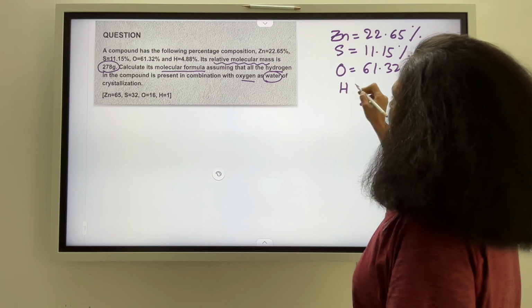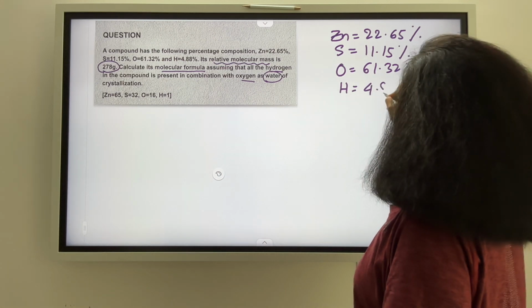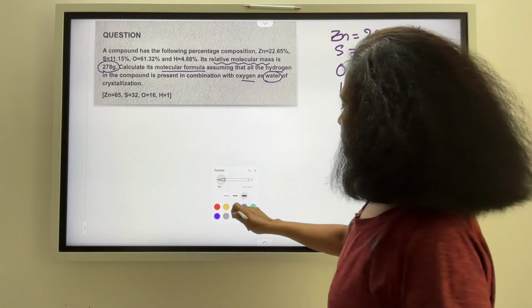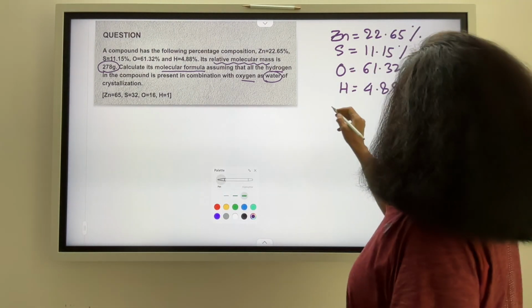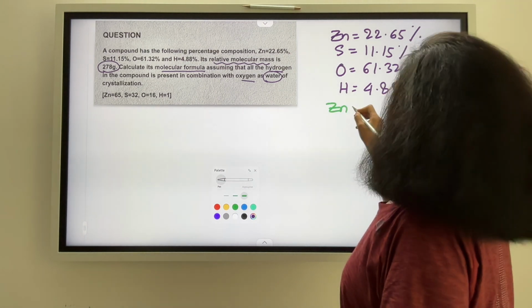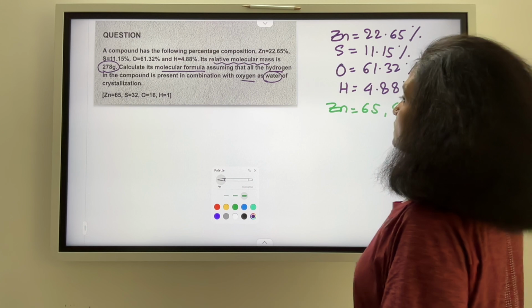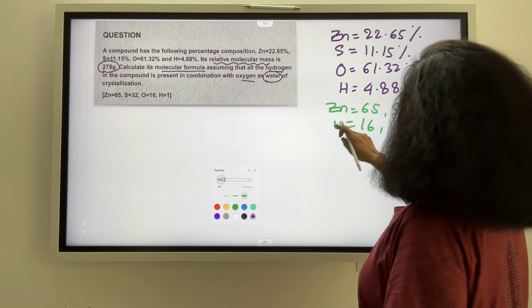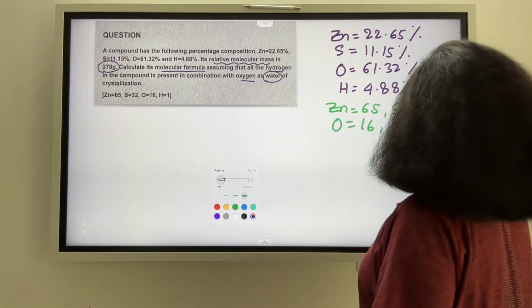And finally we have hydrogen, which is 4.88%. We also know the masses of these different atoms here. So zinc is 65, sulfur is 32, oxygen is 16 and hydrogen is 1, of course.